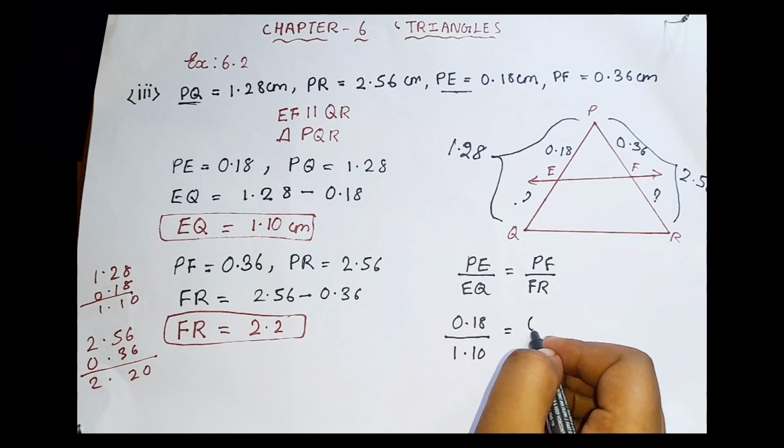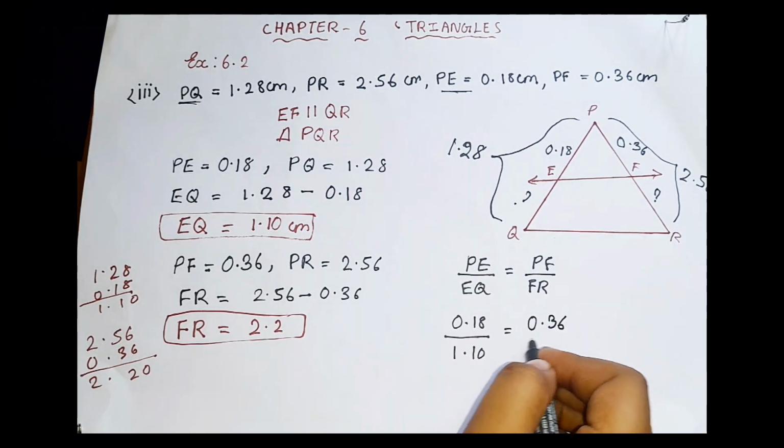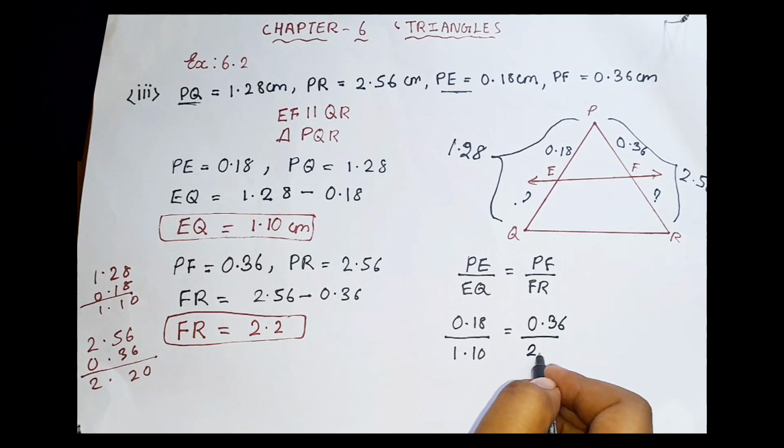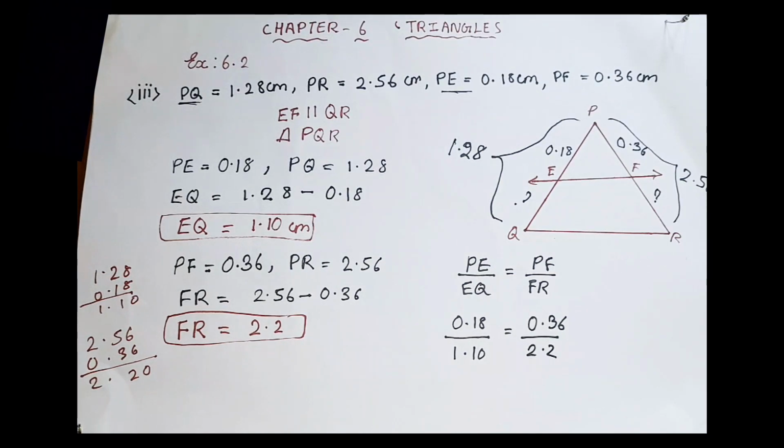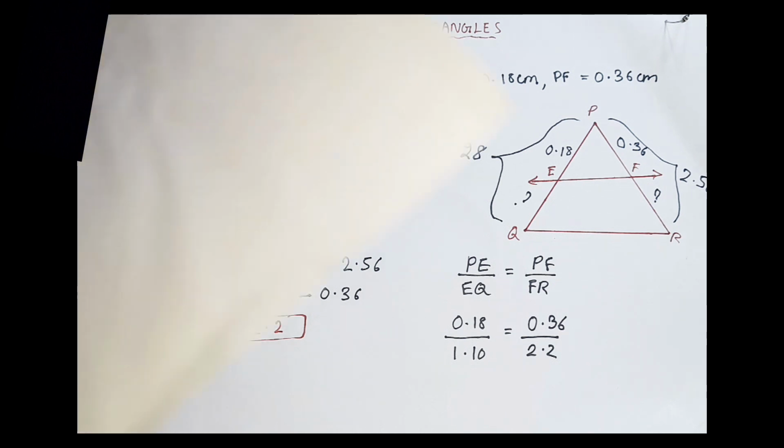What is the PF value? 0.36 by 2.2, that is the FR value. Now we can solve it.